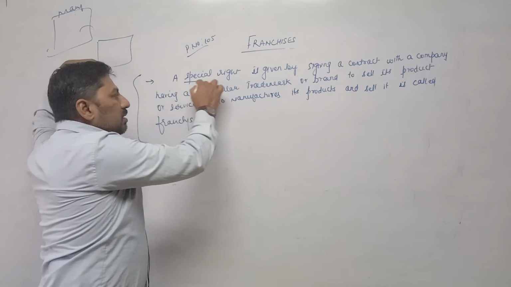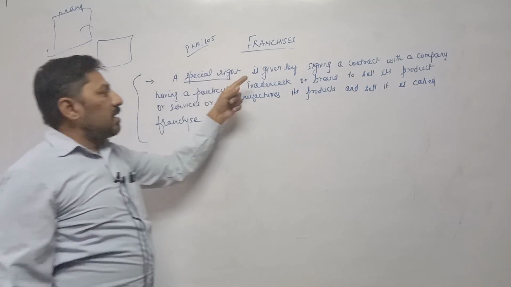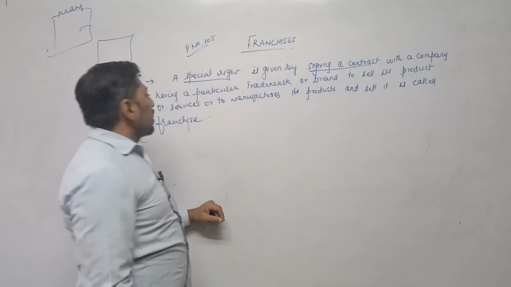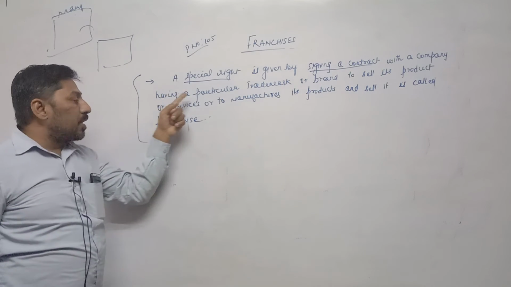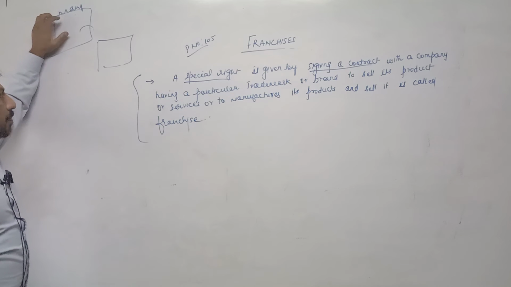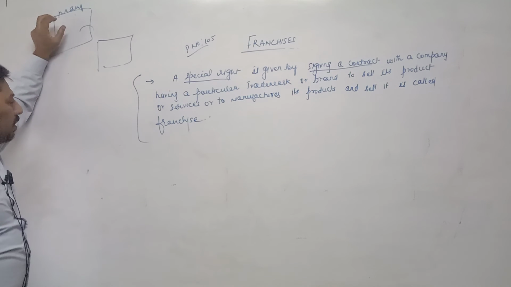A special right this business unit is taking, how? Is given by signing a contract with a company, the company which has a particular trademark or brand, meaning the products which they are producing have a popular trademark or brand.